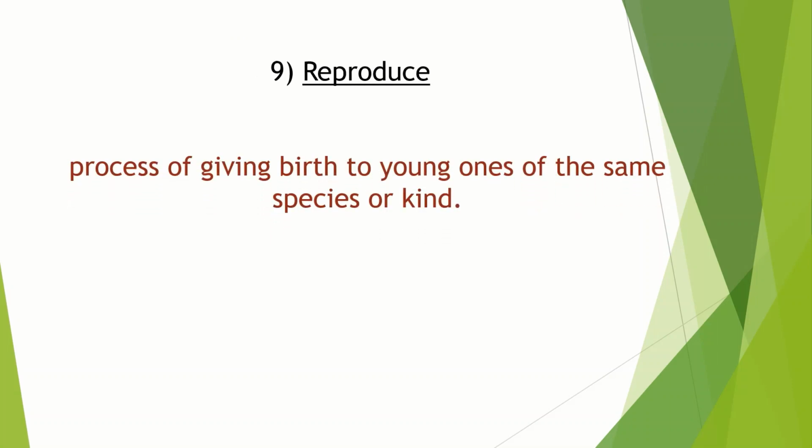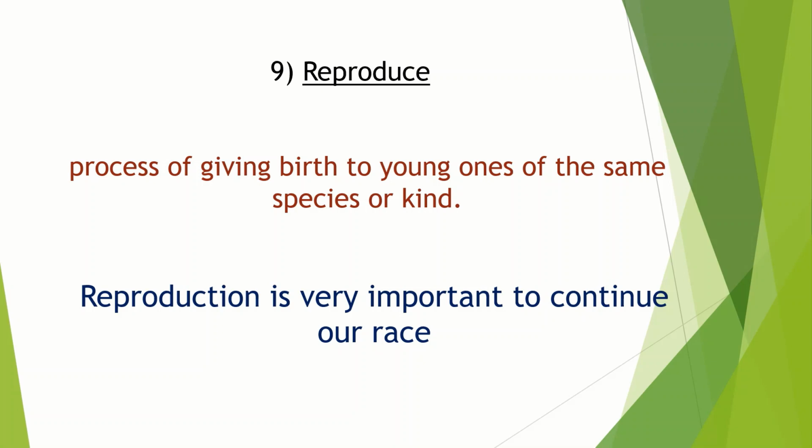The last characteristic feature is that living things can reproduce. Reproduction is the process of giving birth to young ones of the same species or kind. Reproduction is very important to continue our race. If this process doesn't happen, then our species will be extinct, since we have seen in previous points that all living things have a lifespan. All plants and animals need to reproduce to give birth to their own kind.